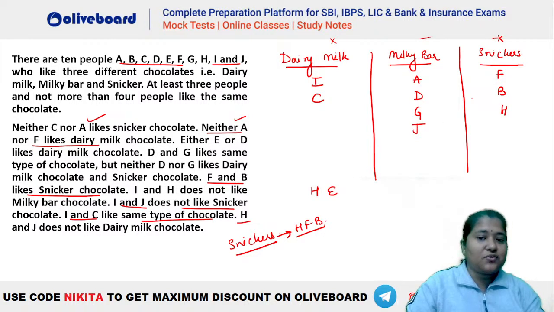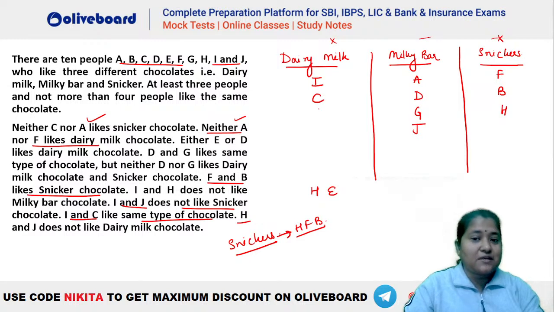And if H is here, you can see we should have minimum 3 persons in every chocolate. So that means the last person E will be for dairy milk, isn't it? So this will be the final arrangement. Are we getting the same one, guys?